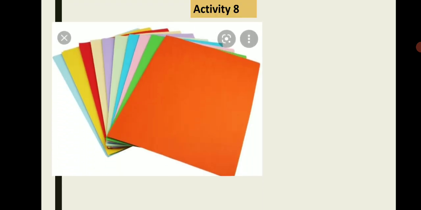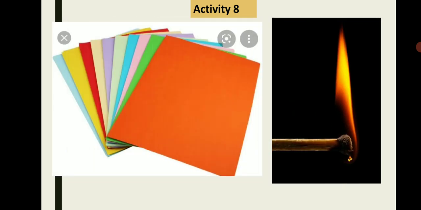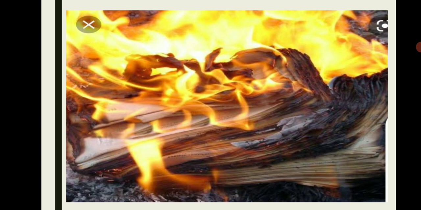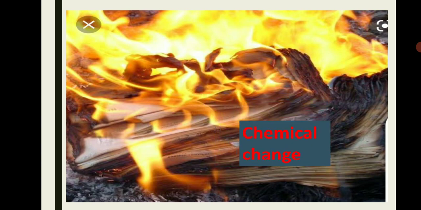Activity 8 is also an example of chemical change. We take a piece of paper and burn it with a matchstick, and in this case we do not get back the original substance, and a new substance is formed, that is ash. Hence it is also a chemical change.